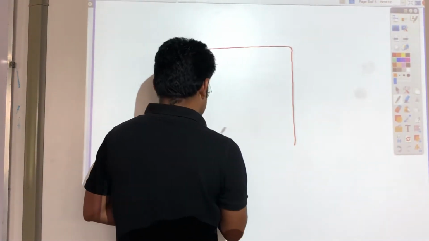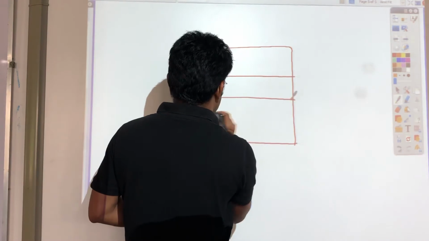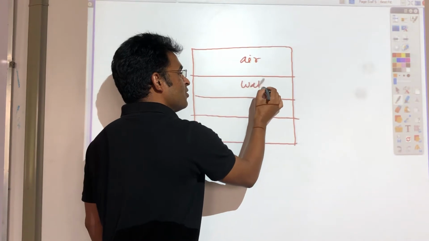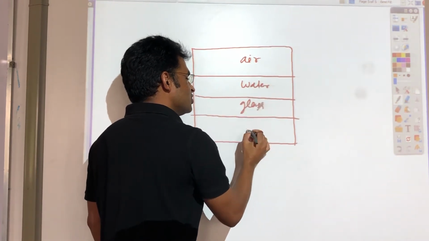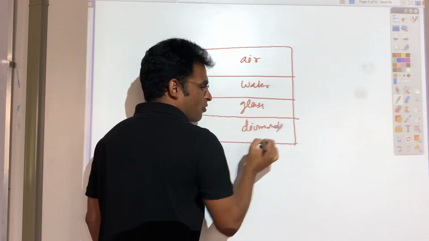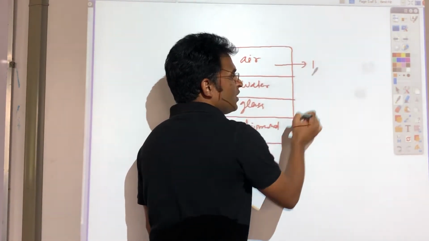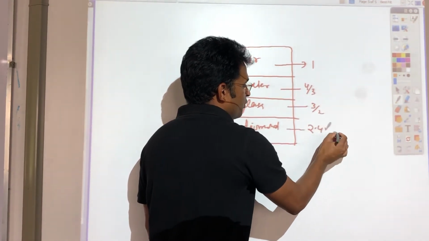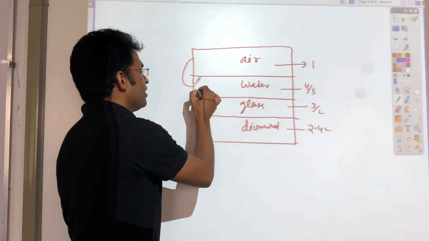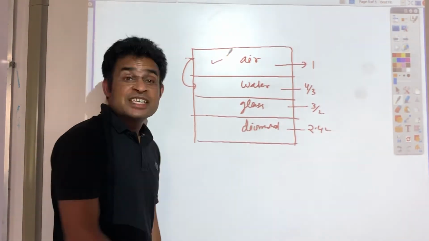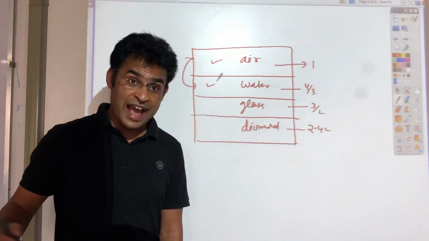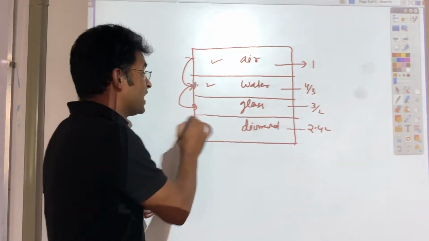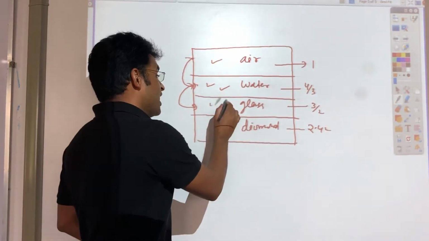Let's say there are four mediums. This medium is air. This one is water. This one is glass. This one is diamond. For air, refractive index is 1, for water 4/3, for glass 3/2, and for diamond 2.42. If I compare air and water, I say air is the rarer medium and water is the denser medium. But if I compare water and glass, water is the rarer medium but glass is the denser medium.